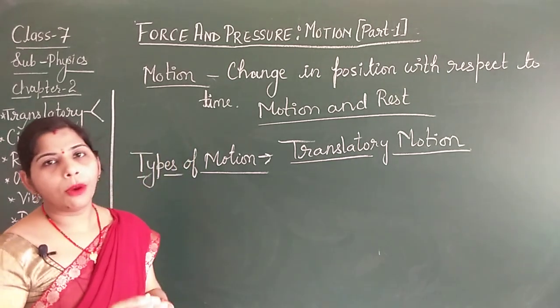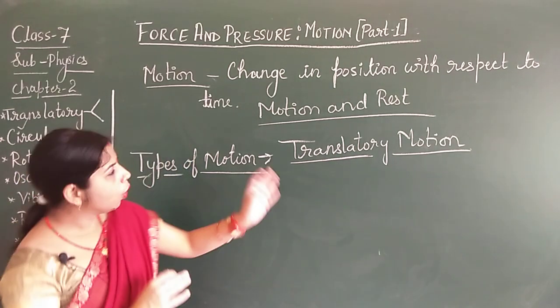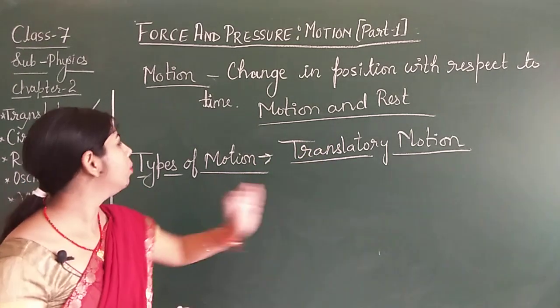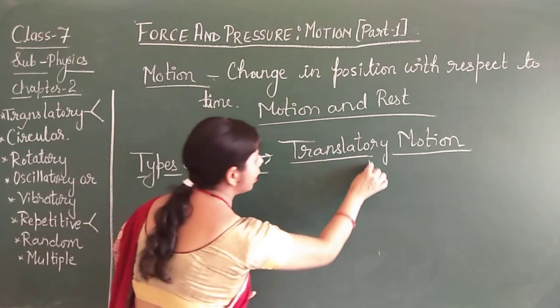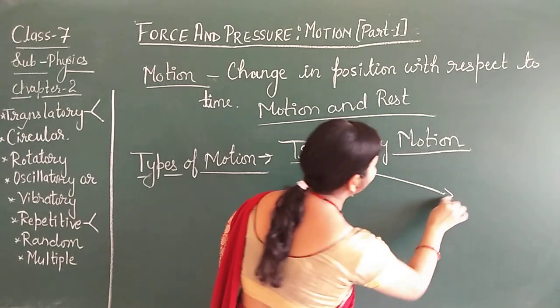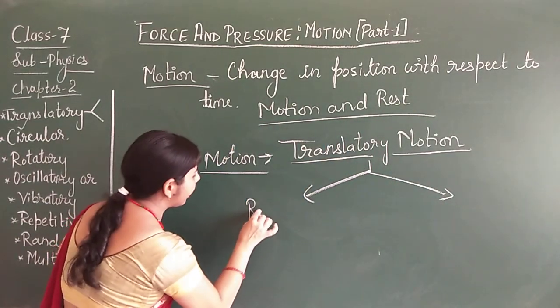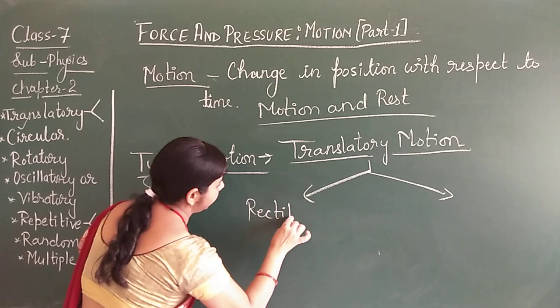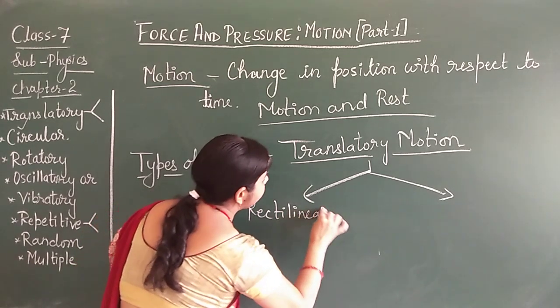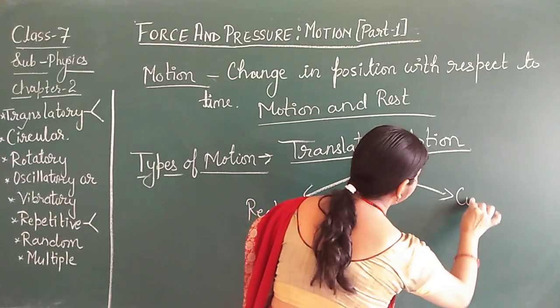That means the object is going to move completely, as a whole. This translatory motion is of two types. First is the rectilinear motion and second is the curvilinear motion.